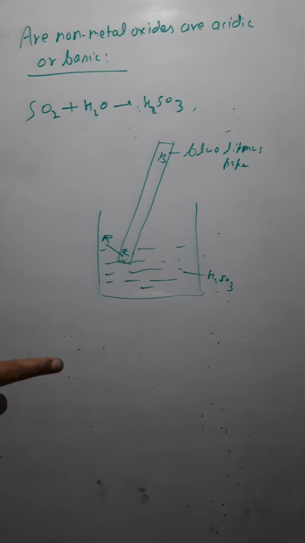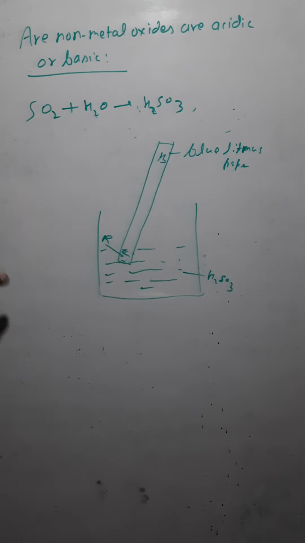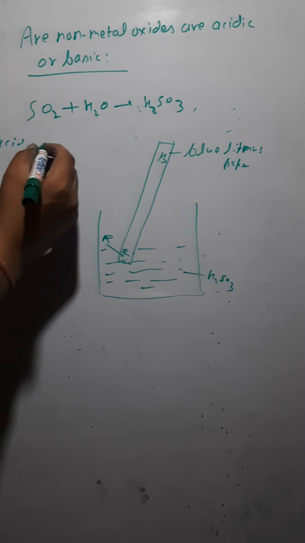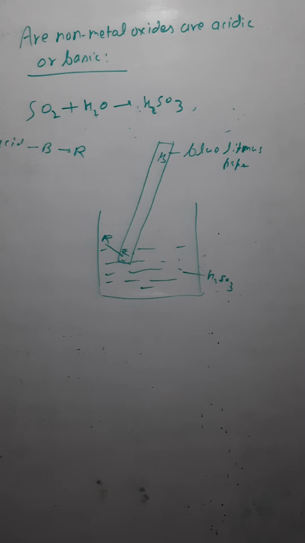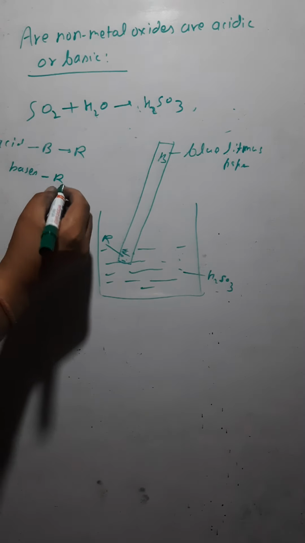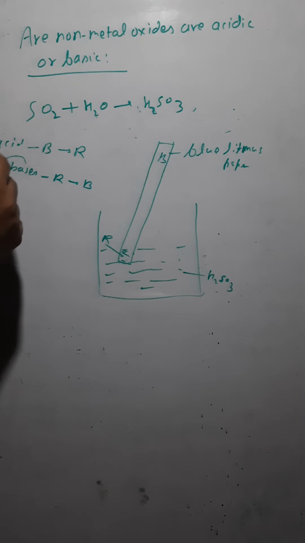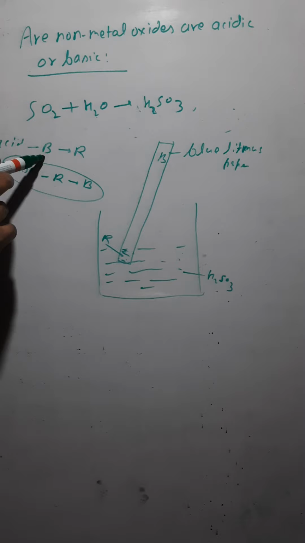Acids turn blue litmus paper into red, because litmus paper is an indicator. We have already discussed this. Acids are turning blue litmus into red, that you should know. Similarly, bases are turning red litmus into blue. Bases turn red litmus into blue, and acids turn blue litmus into red.